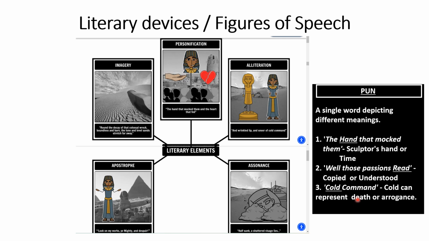The cold command expression is there on the face, but there is no effect in the command. That's why it became cold. Once upon a time, the commands were very scary and everybody followed. But now there is no life in the command. Only the expression is there on the face. So that is the pun, students. Hope you are able to understand the literary devices.